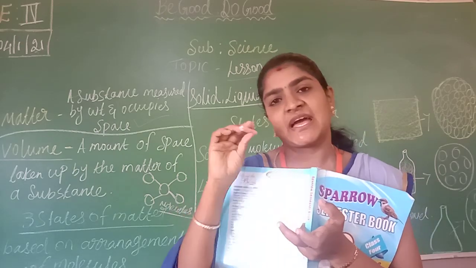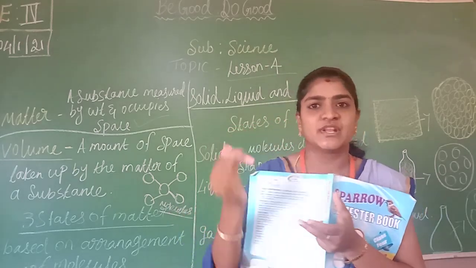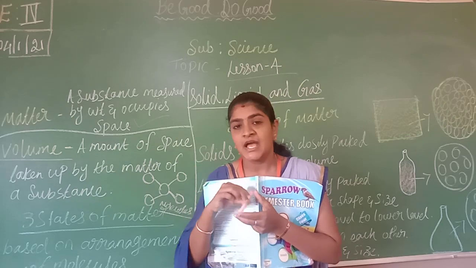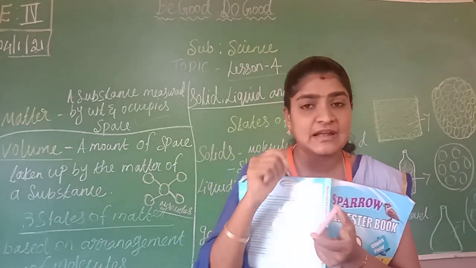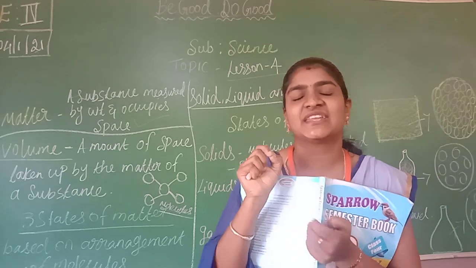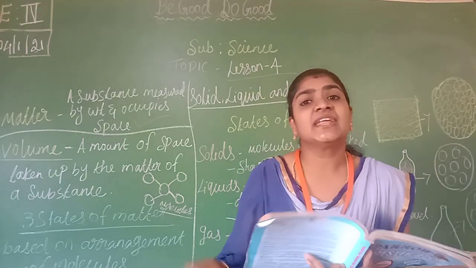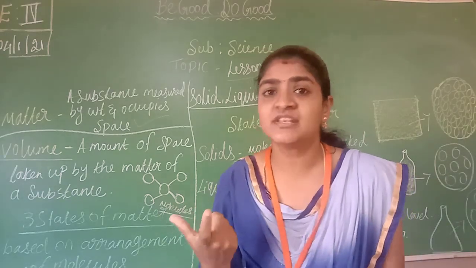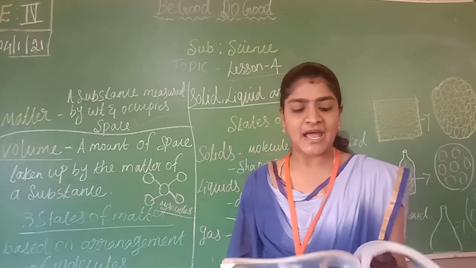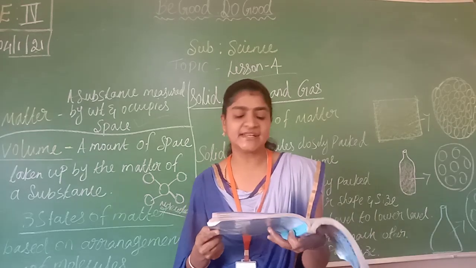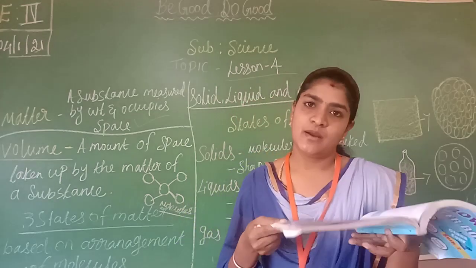From the chalk powder, I am getting this chalk. The things that help to make it are called molecules. They are very small and tiny. We can't see them with our naked eyes. We can see them only with a microscope. Matter is made of very tiny particles called molecules.